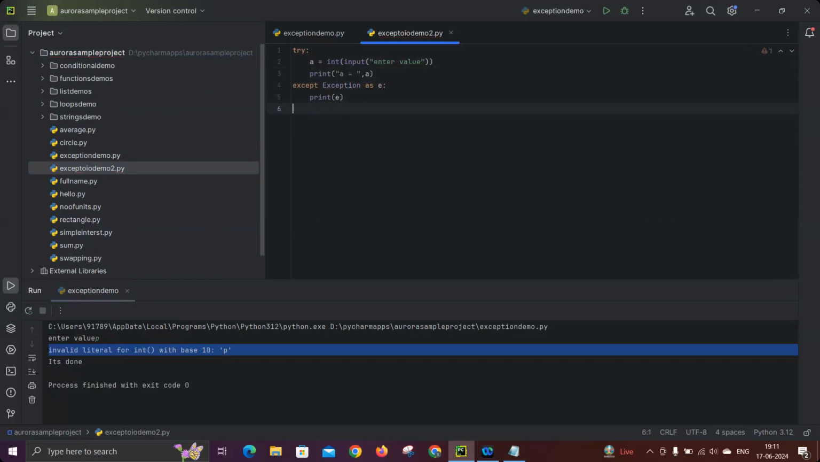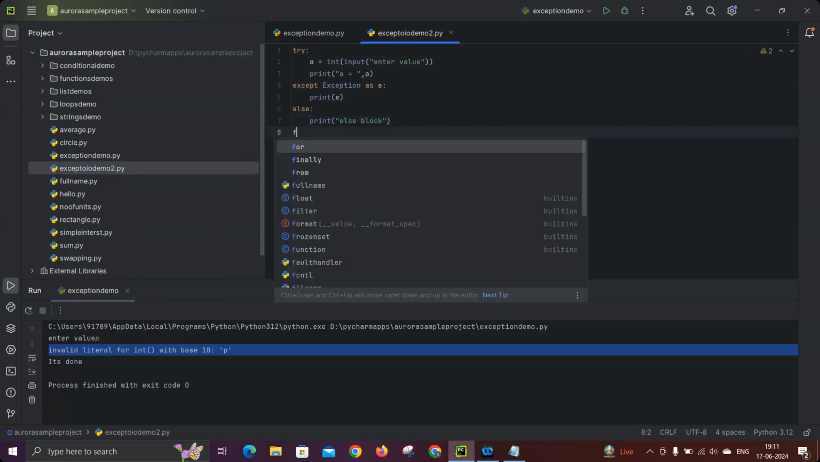And after that, there is a block called else. This is also an optional block, like finally, but else will execute when except does not execute. So the else block and the finally block.